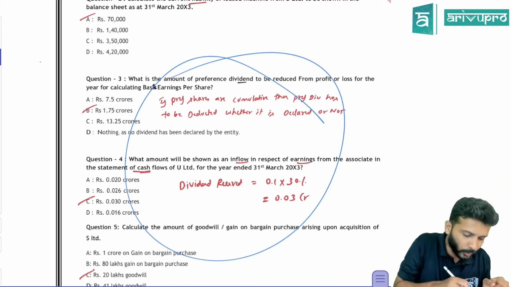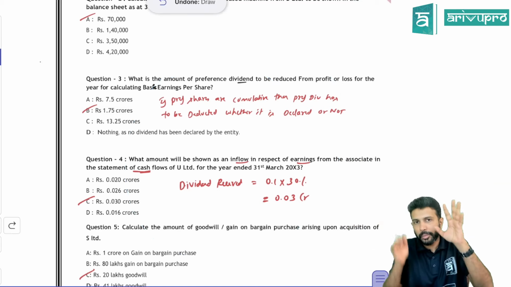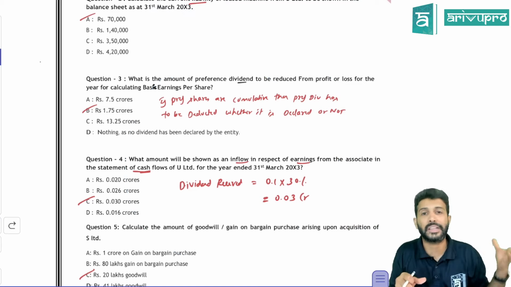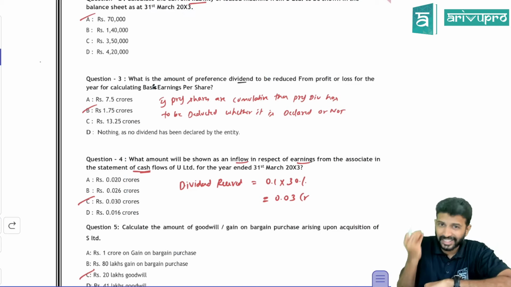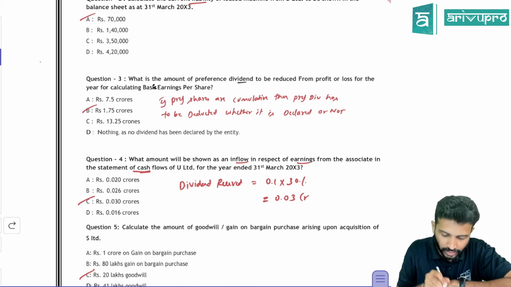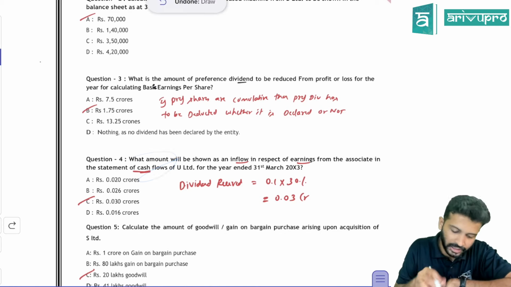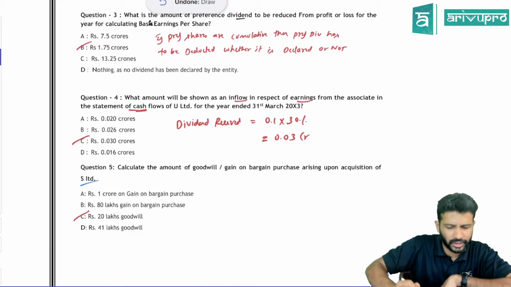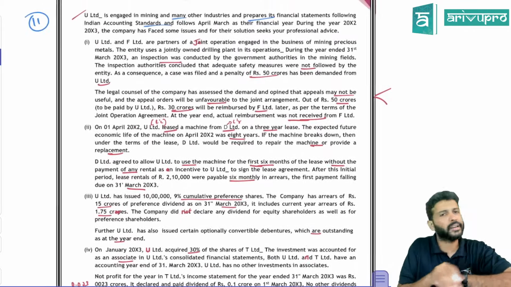So when you have a quick overview of the requirements, then when you read the case study, you will get to know in what context you need to answer, and that will make you get the answer faster. All right, this one. And then they're asking for some cash flow statement inflow. Great. Then they're asking for some goodwill or bargain purchase gain on acquisition of S Limited. Okay, great. So now in that context, let's go and read our main case study.